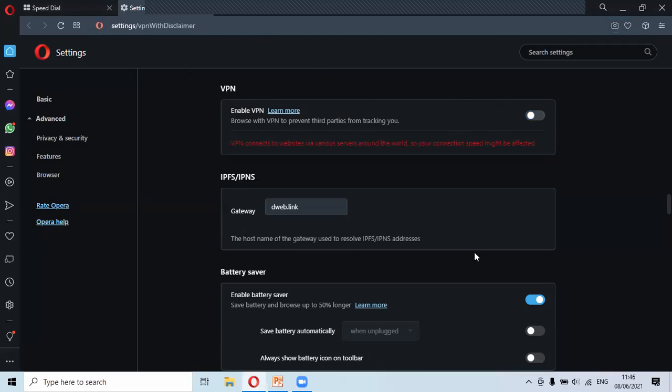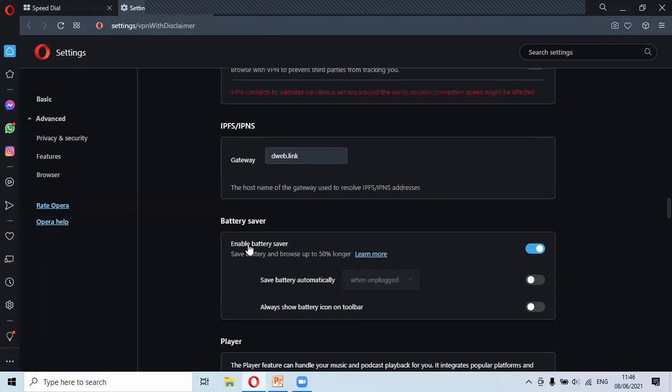There are more features down here. This is the battery saver. I've enabled it. I'll just show you how it works. I'll disable the charging of the laptop, and you can see here the symbol of the battery saver. On the top right corner, you can see the battery logo has appeared.